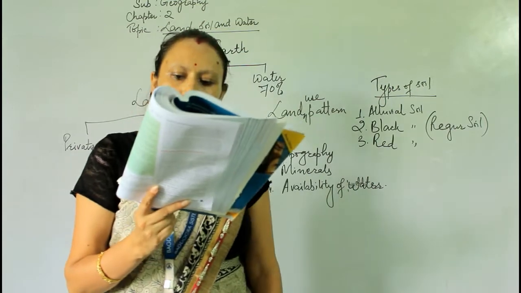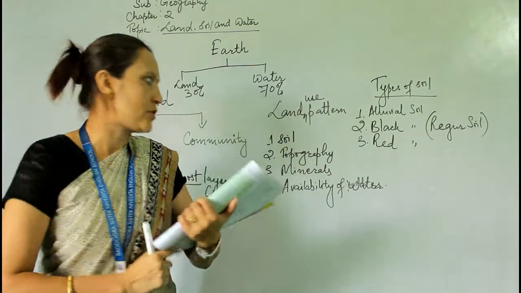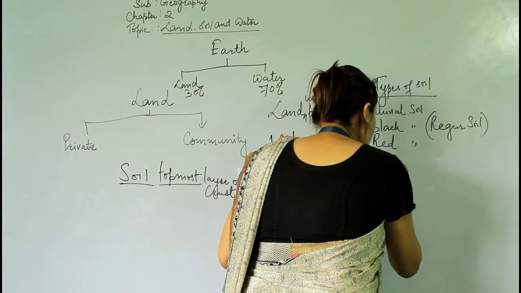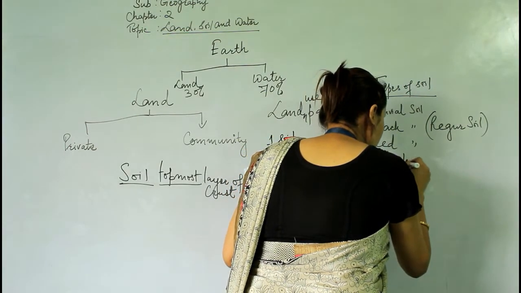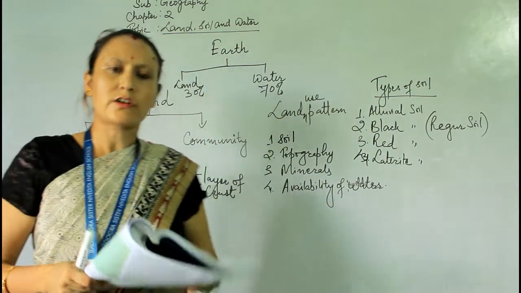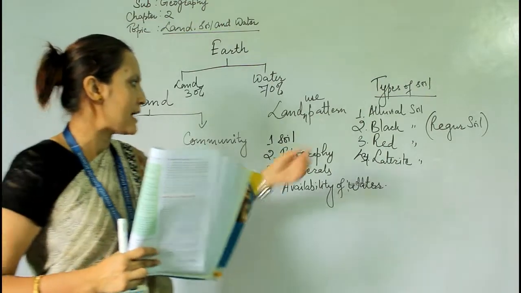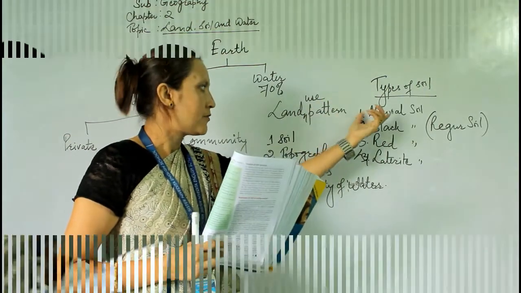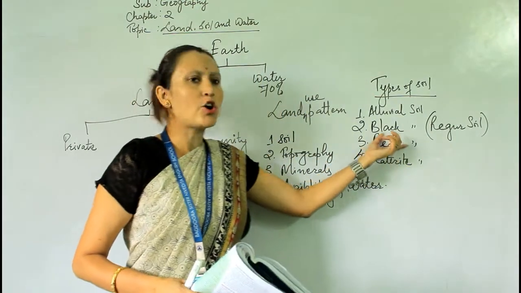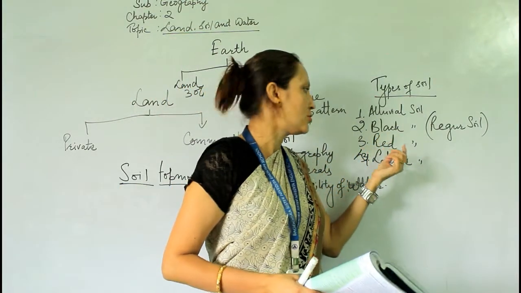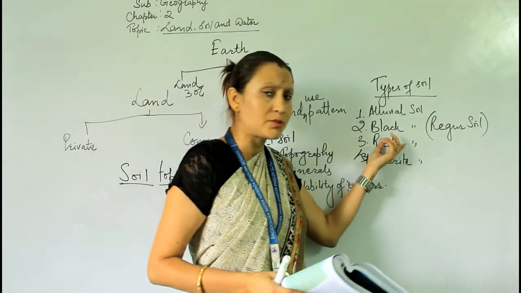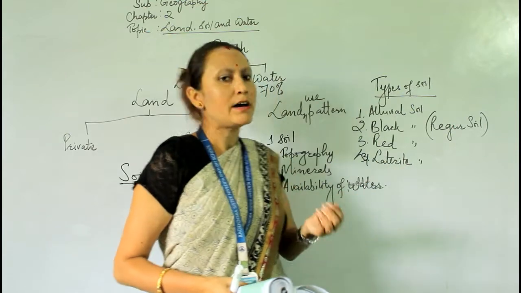Next one is laterite soil. Laterite soil is less fertile in comparison with the other soils. Red soil, that is red in color because of the presence of iron, so this type of soil is called red soil due to the presence of a high amount of iron.